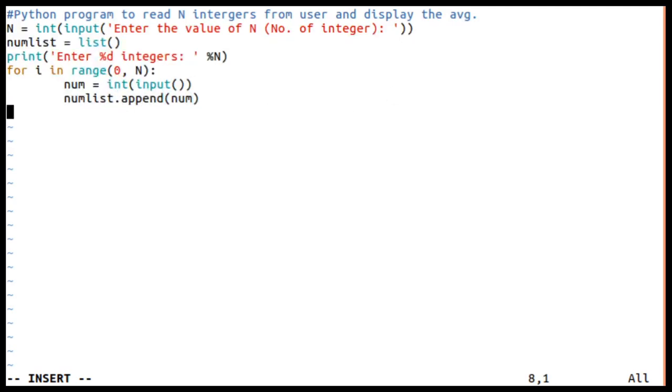So once all numbers are read, it is very simple to find the average. So I will take the variable as avg. Avg is equal to, it's very simple to find the sum, because average is equal to sum divided by number of elements. So simple to find the sum, because there is a function called sum that can be used on a list. Sum of num list will get the sum of all the elements stored in a list, okay, divided by n. Now we'll print that, print